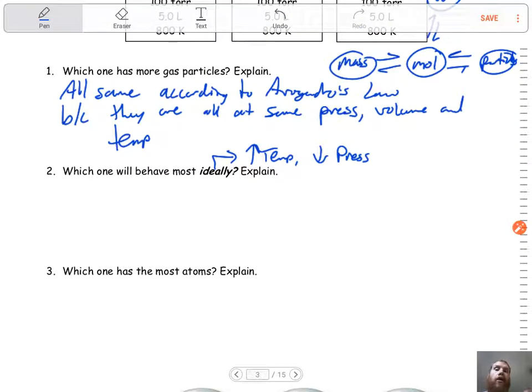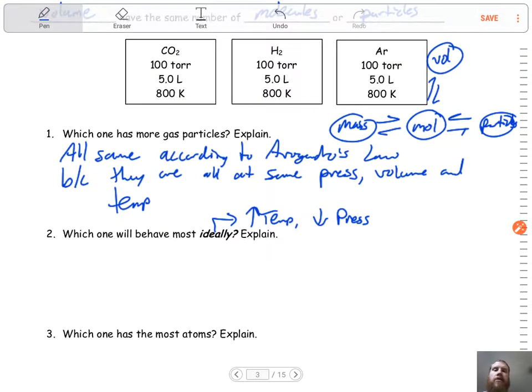Mass, right? So we talked about that problem where if ammonia gas and chlorine gas were released, which one would reach the back of the room first and move the fastest? The one with the least amount of mass. So the lower the mass of a particle, guys, the more ideal it will be, because they'll be moving a little bit faster since there's not as much mass.